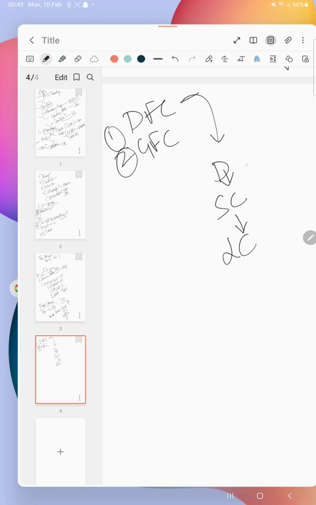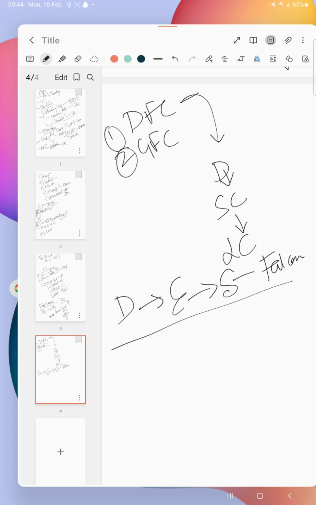One example we can take is an earthworm. What is happening out here? The detritus is eaten by the earthworm, the earthworm is eaten by the sparrow, and the sparrow is eaten by the falcon. Okay? So this is an example of a detritus food chain. Now coming to the GFC. In GFC, what do we have? This is a very, very common food chain in our ecosystem because it's also called the predator food chain.